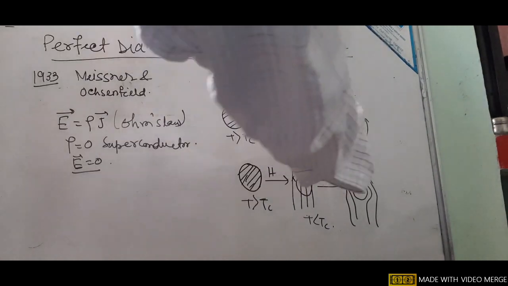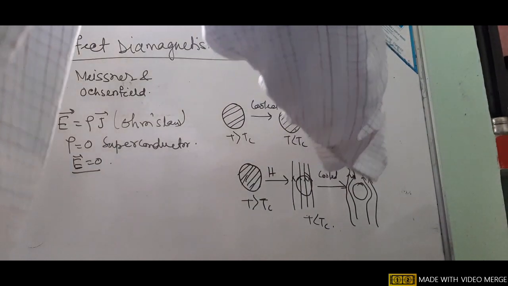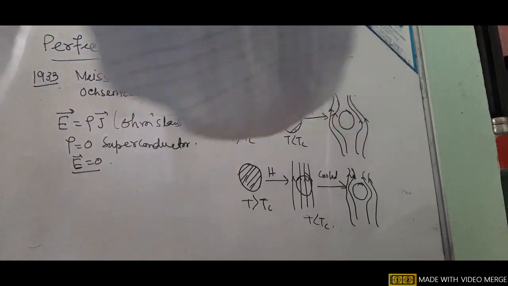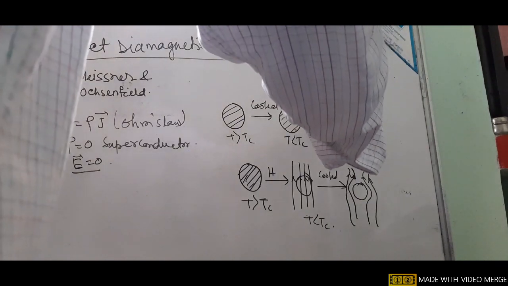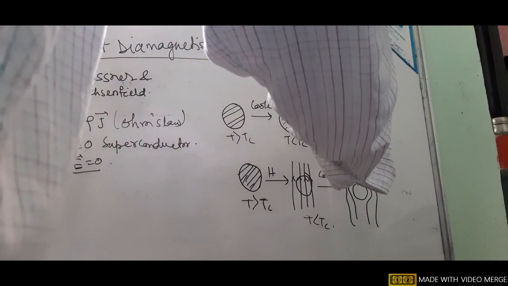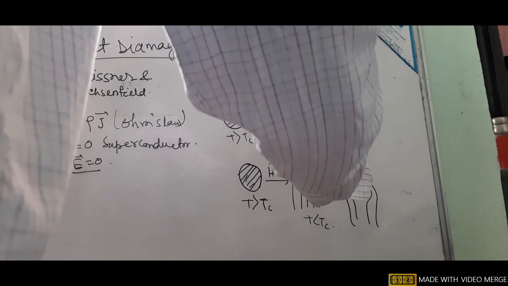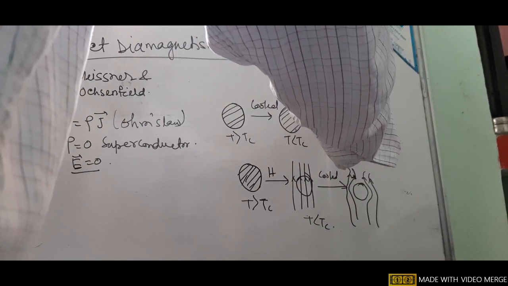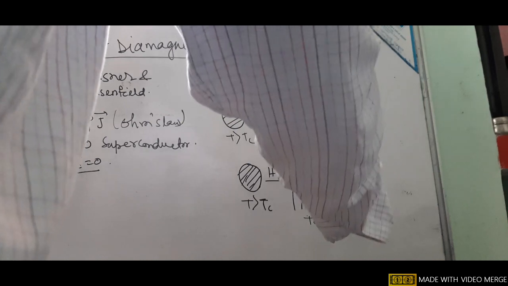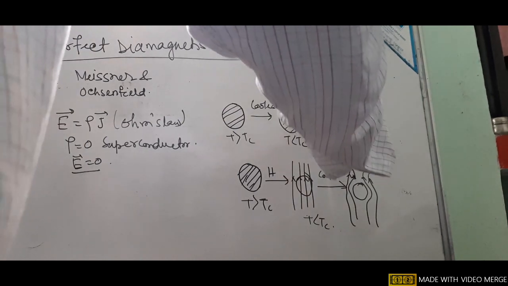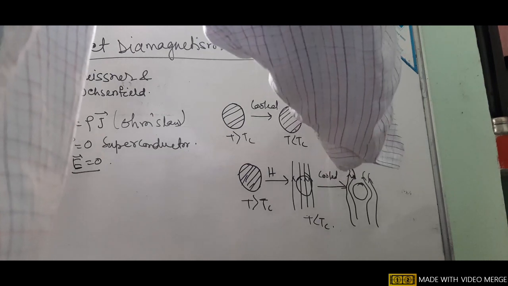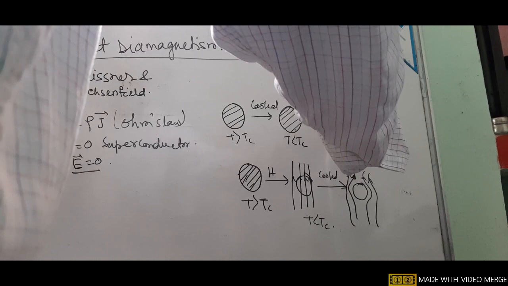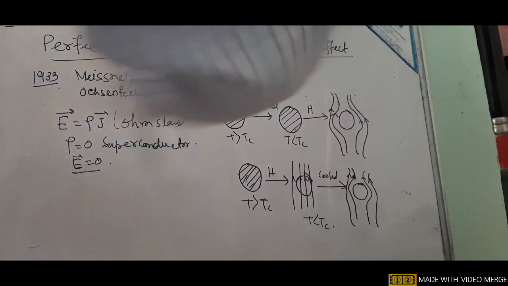Now, why does this happen? As you know from Faraday's law of electromagnetic induction, there is a current inside the conductor, because we have made the resistance 0. That current produces a magnetic field that remains on the surface. As you apply the external magnetic field, there is repulsion between the applied field and the magnetic field produced by the current inside the superconductor. As a result, it is expelled.